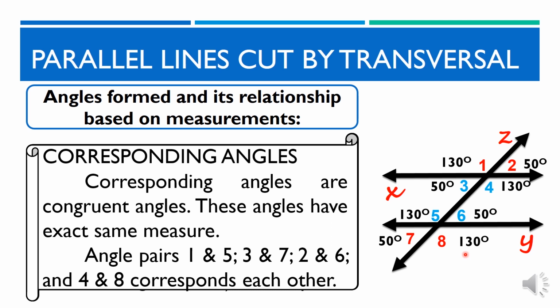Remember that vertical angles are formed when two lines meet. These angles are congruent angles and have exact same measurements. In our figure, angles 1 and 4 are vertical angles with same 130 degree measure. Angles 2 and 3 are also vertical angles with same 50 degree measure. Angles 5 and 8 are vertical angles as well with same 130 degree measure, and angles 6 and 7 are vertical angles with same 50 degree measure.